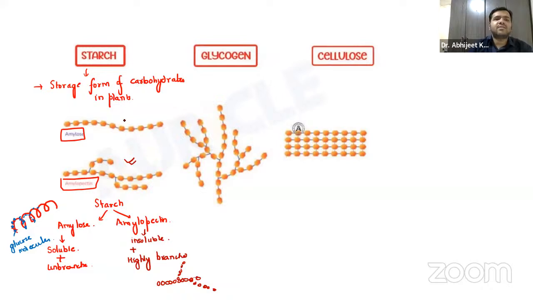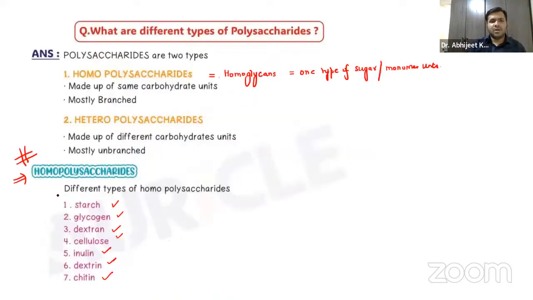So that is the structure of amylose and amylopectin: amylose being the unbranched one, and the branched one being amylopectin. Amylose is soluble, amylopectin is insoluble. In one line, if you want to remember about starch: the storage form of carbohydrates in plants, with two molecules, amylose, which is soluble and unbranched, and amylopectin, which is insoluble and highly branched.